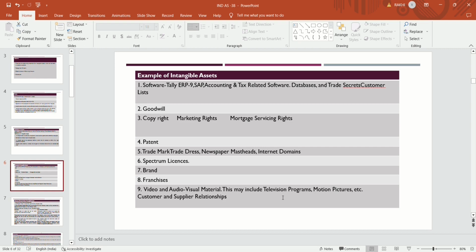Then brand, franchisee, video and audio visual materials, which may include television programs, motion pictures, customer and supplier relationships. All these are examples of intangible assets.